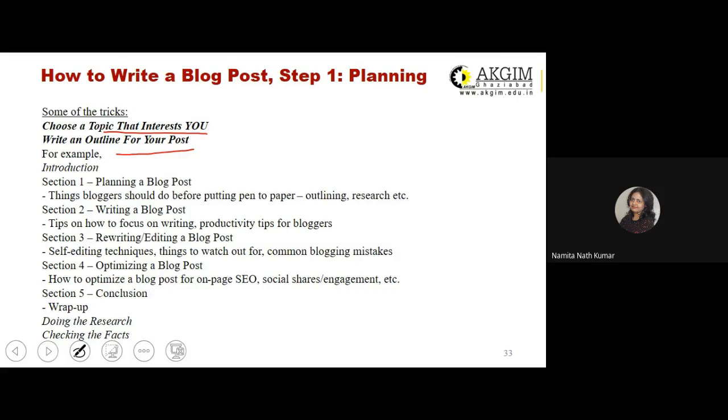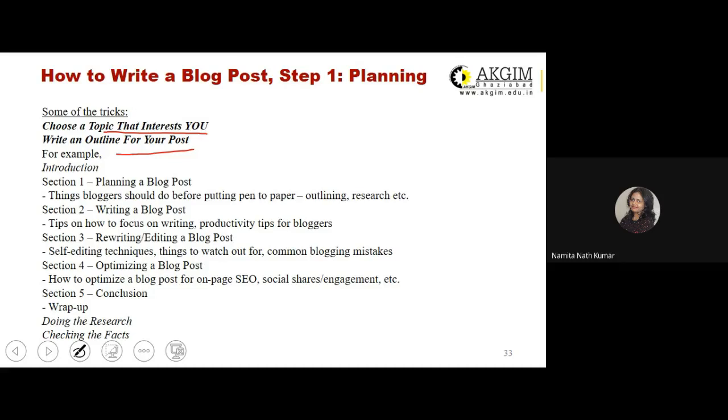Then rewriting and editing the blog post. Once you have completed the first draft of your blog post, you need to read it aloud again and understand whether the flow of content that you wanted the readers to read is appropriate, or you need to make some editing or some changes. So rewriting and editing a blog post.